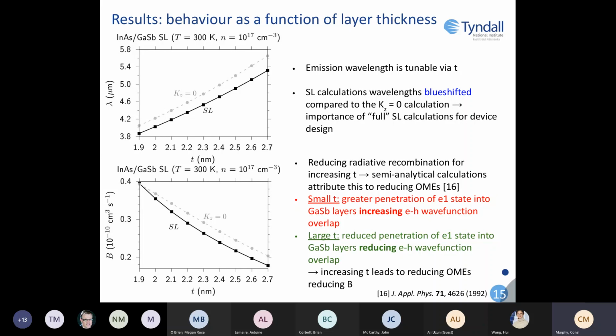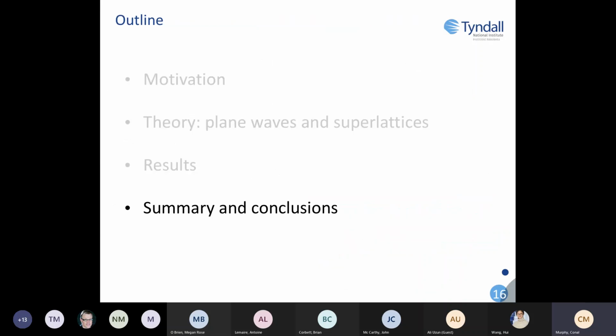And then if we look at the other figure, we can see our radiative recombination coefficient as a function of thickness. And we can see reducing radiative recombination for increasing thickness. And semi-analytical calculations attribute this to the reducing optical matrix elements. So that means that at small t, we see greater penetration of the E1 state into the gallium antimonide layers, which will increase the wave function overlap. And as you increase thickness, you'll get reduced penetration of this state into these layers, and that'll reduce the electron-hole wave function overlap. So increasing T leads to reducing optical matrix elements, which in turn will lead to reducing radiative recombination coefficient values.